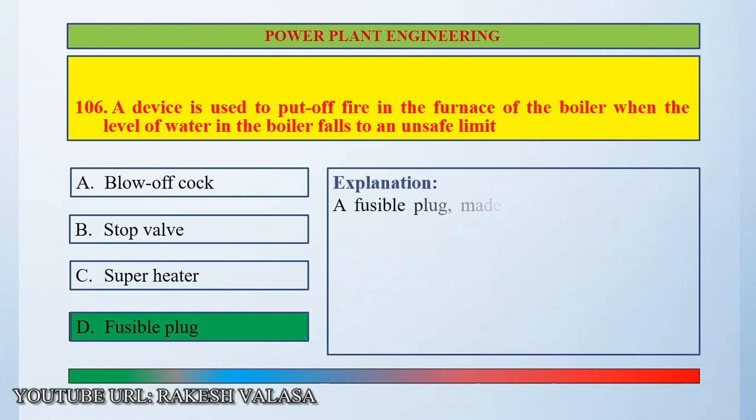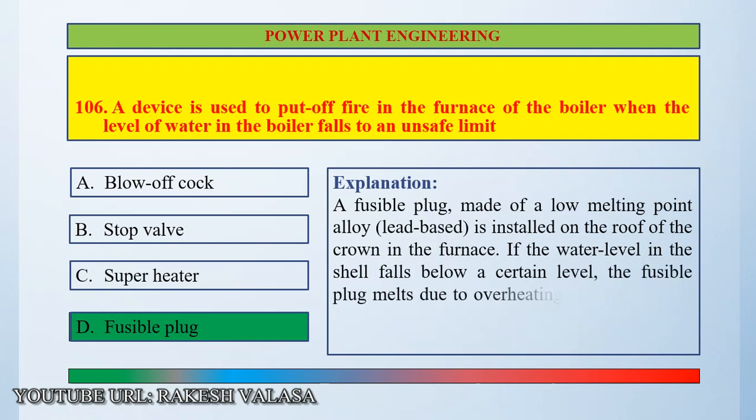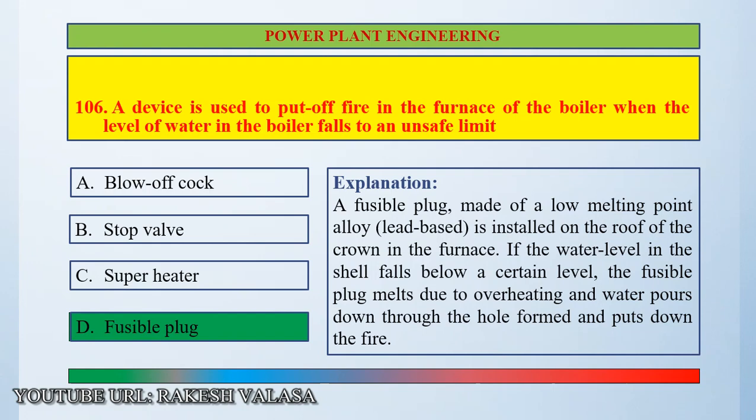Explanation. A fusible plug made of a low melting point alloy, that is lead based, is installed on the roof of the crown in the furnace. If the water level in the shell falls below a certain level, the fusible plug melts due to overheating and water pours down through the hole formed and puts down the fire. So the correct answer is fusible plug.